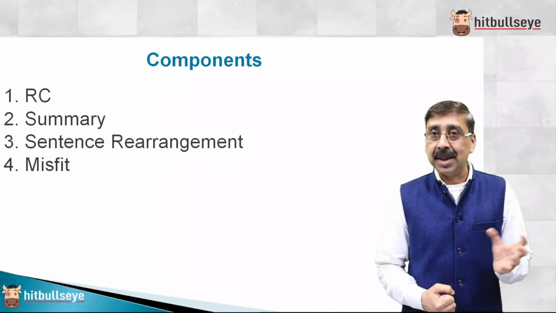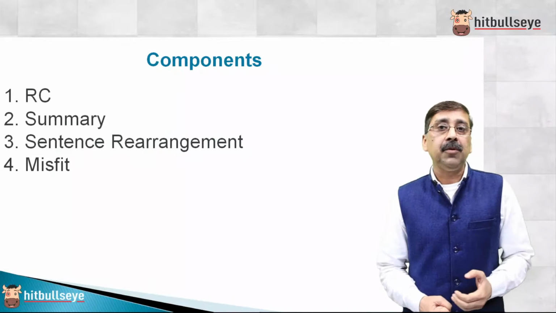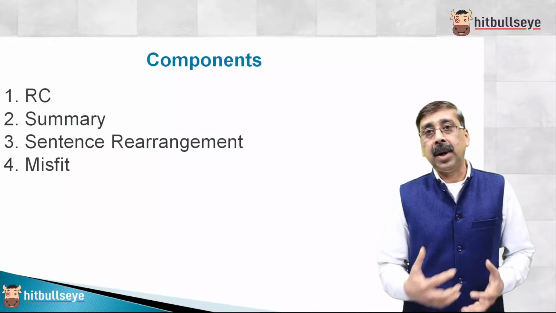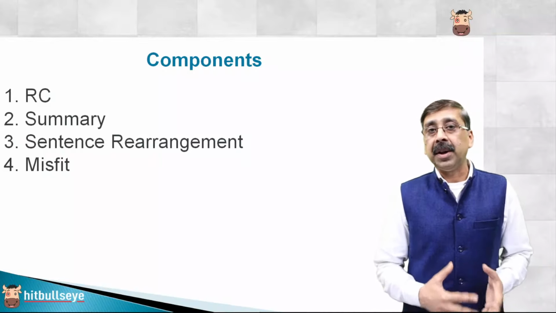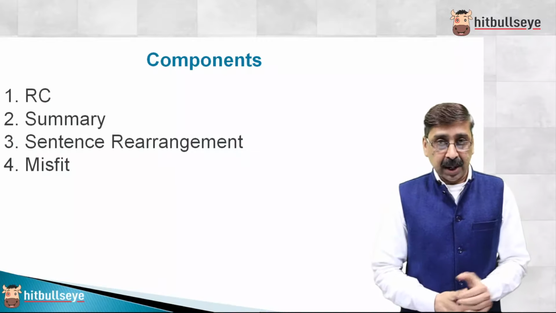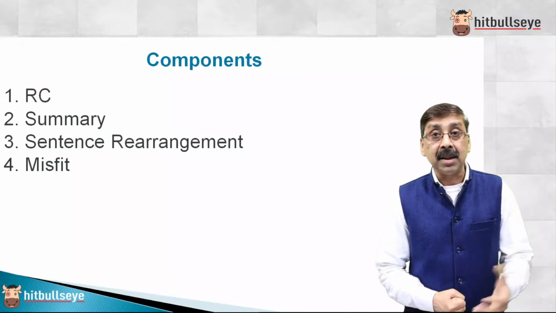So if you want to maximize your score in verbal ability, then it's for sure that we need to focus on the 16 RC questions and 3 summary questions, because in SR or Misfit, if you get these questions right, then this would be your added bonus, and if you get these questions wrong, it is not going to impact your overall score. So SR, Misfit, but again there's a catch in these two types.